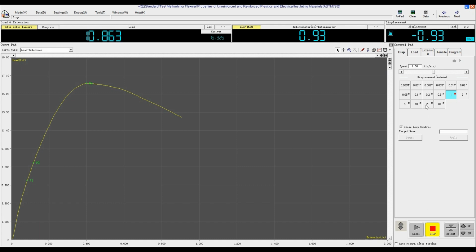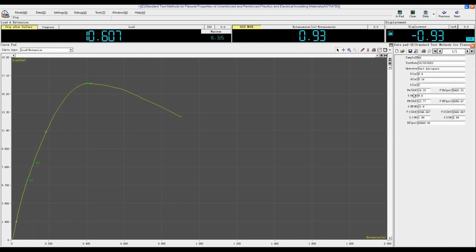After the test is finished, click Data to check the test result. Click the Save button. Click Print.